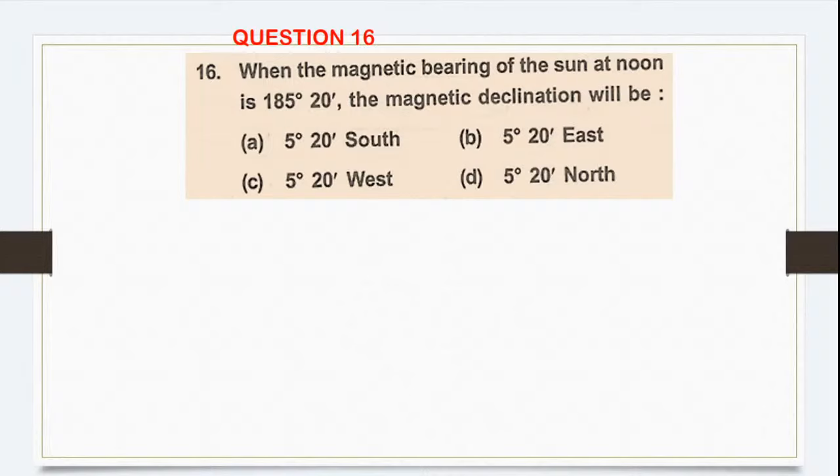Question number 16. This everyone is going to give me. We have solved a similar type of question. When the magnetic bearing of the sun at noon is, so we know the true bearing of sun at noon is always how much? Noon is exactly at 12 PM. It's always how much? 180 degree. So they have given you the magnetic bearing, which is 185 degree 20 minute.